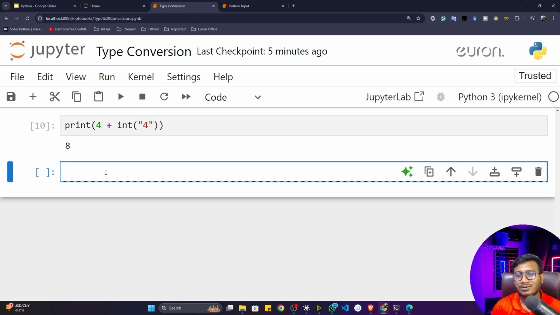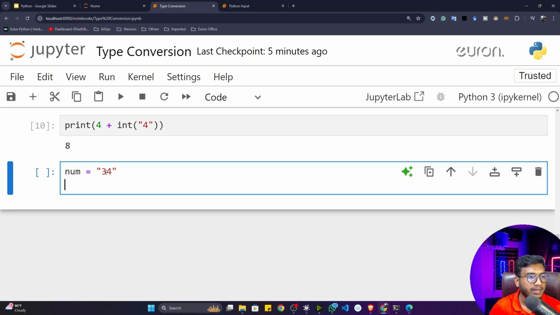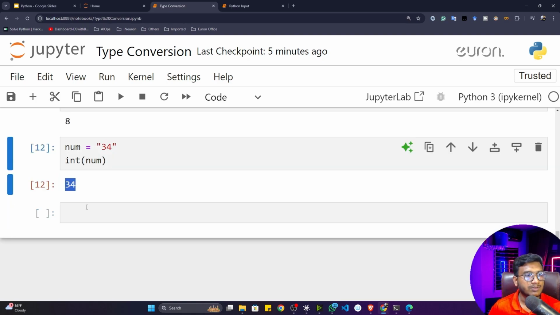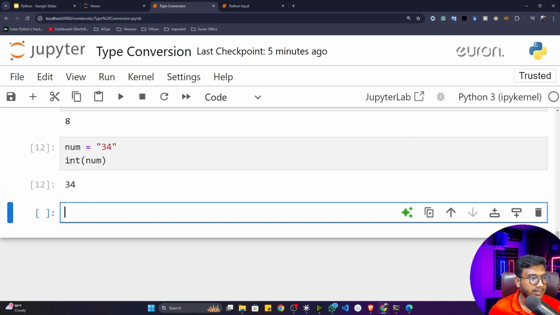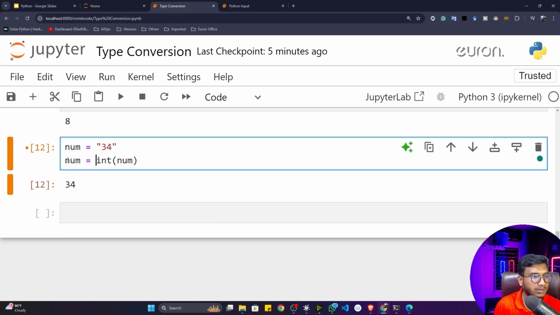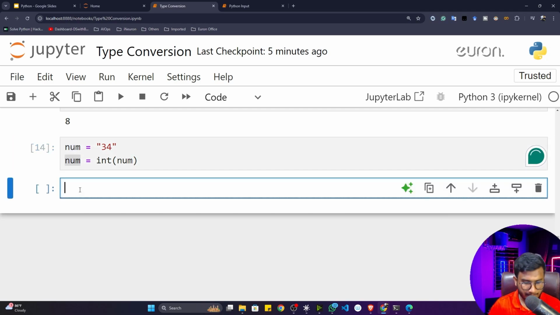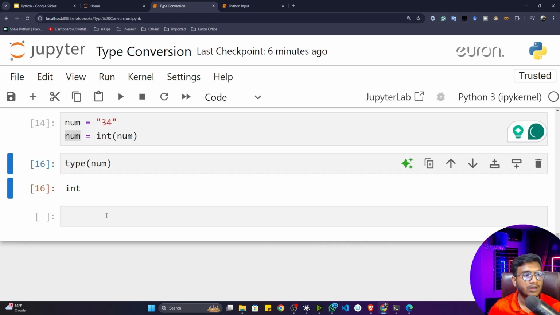There are so many ways you can do type conversion. Let's say you want to convert a string to an integer. Suppose you have a number, 34, but it is in string format. You can convert it to an integer: just call the integer function and pass this number inside. Now if I execute, this number is converted to an integer. You can also check the type: I store it in a num variable and print the type. Now you see it is converted to an integer.